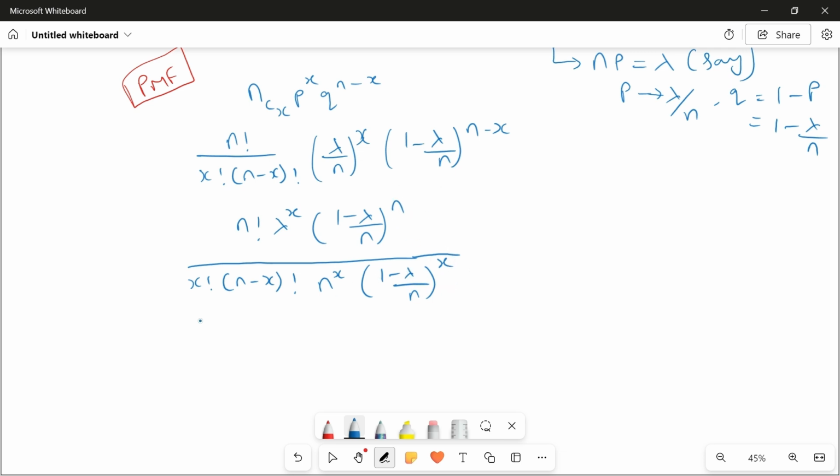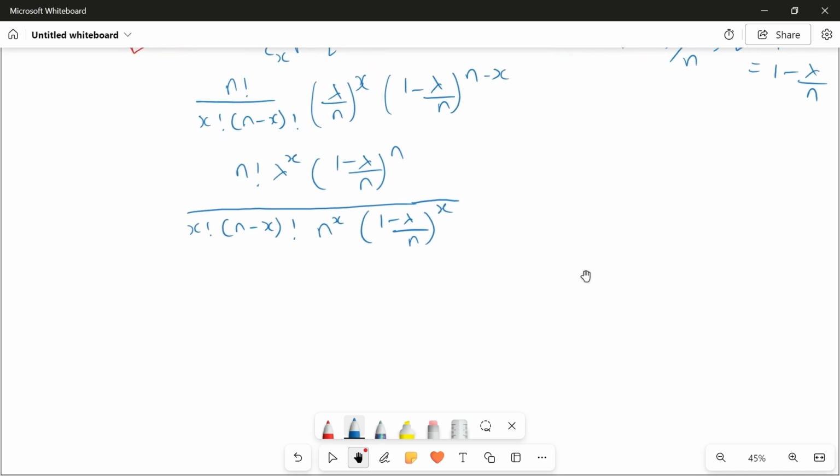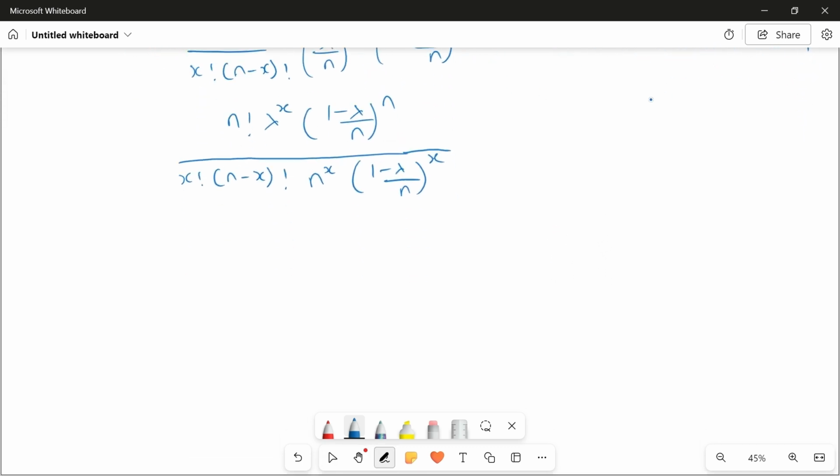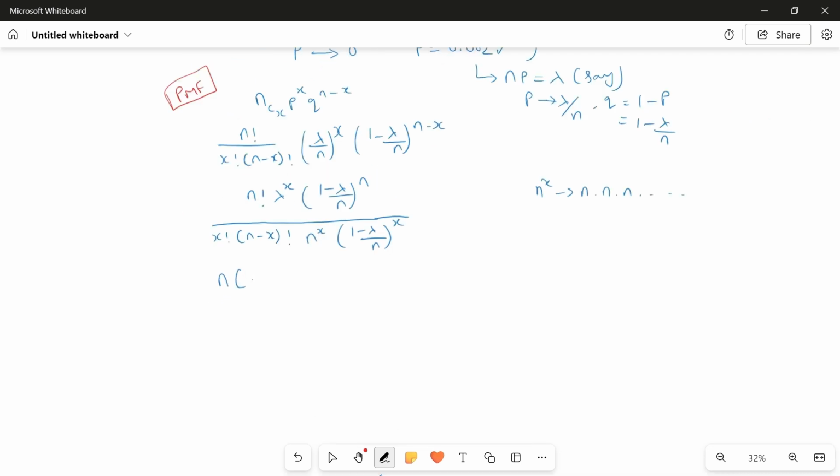Now n power x can be written as n into n into n and so on, correct? And similarly, n factorial can be written as n into n minus 1 into n minus 2 and so on, up to n minus x plus 1, into finally n minus x factorial, correct?